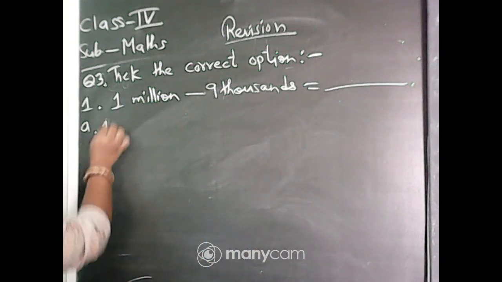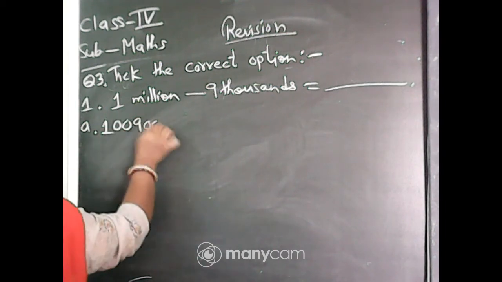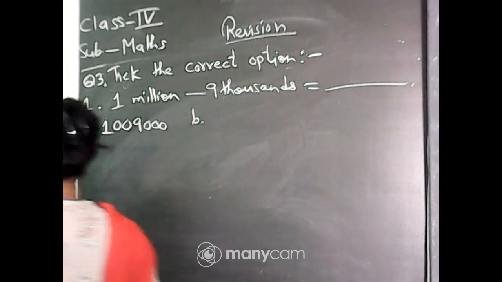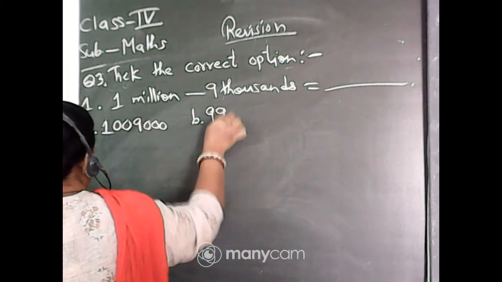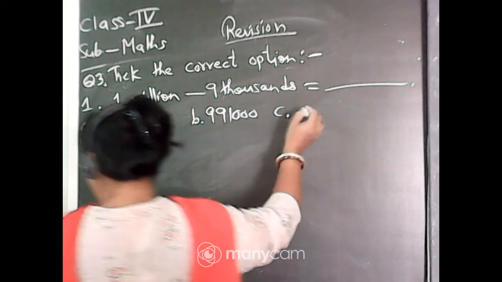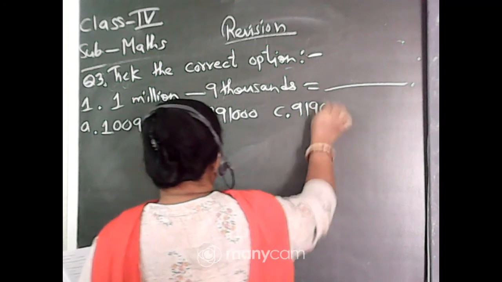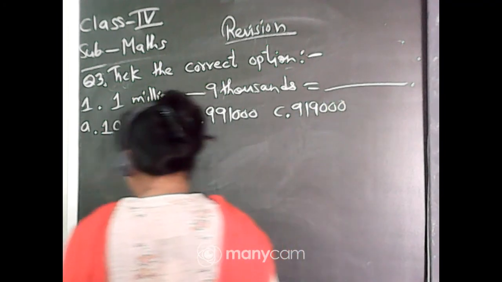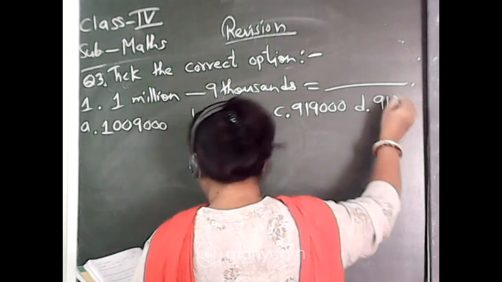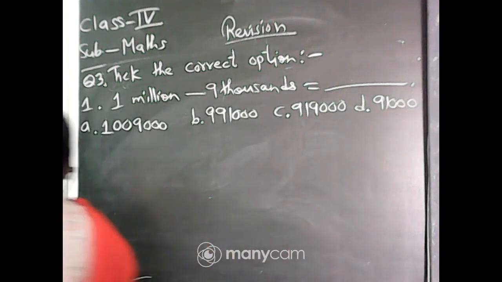Option A, 1, 2, 0, 9 and 3 zeros. Option B, 9, 9, 1 and 3 zeros. Option C, 9, 1, 9 and 3 zeros. Option D, 9, 1, 3 zeros.